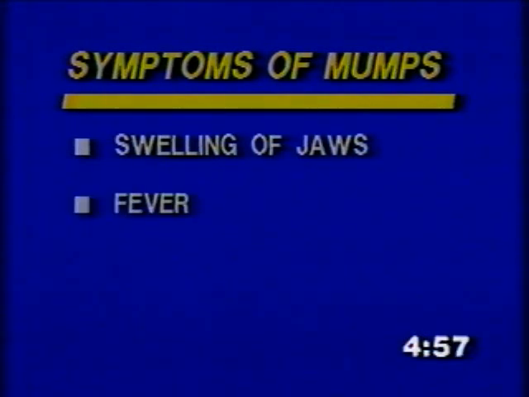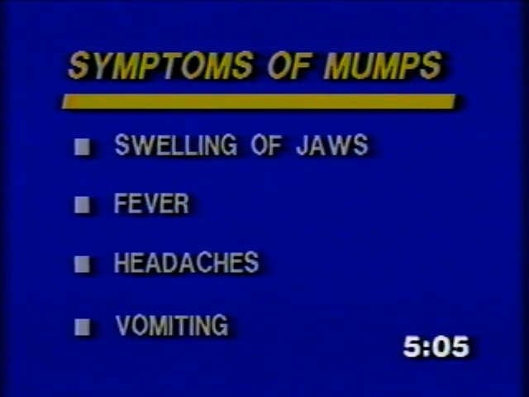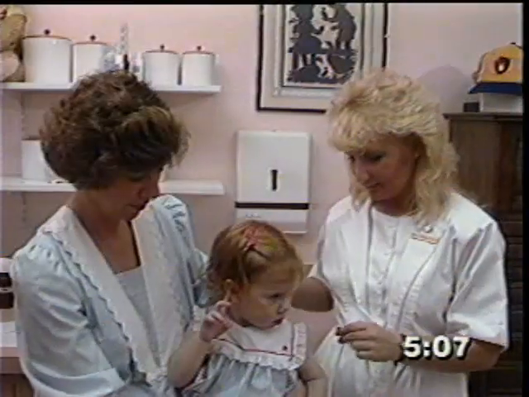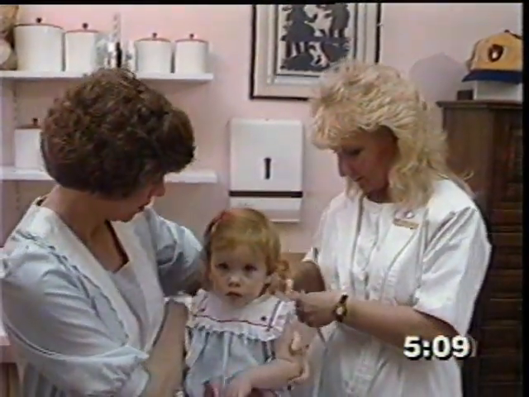Mumps make the ears and jaws swell, first on one side and then the other. Body temperatures may also rise suddenly, causing fevers up to 104 and 105 degrees. There may also be headaches and vomiting. Mumps is primarily a disease of children and young adults.